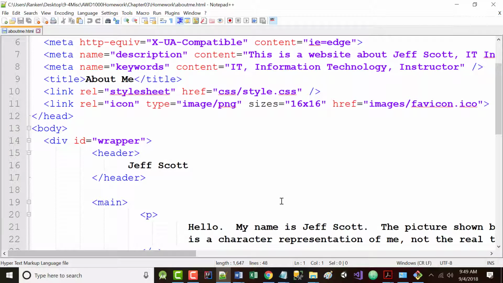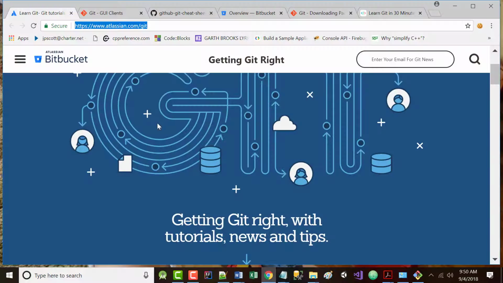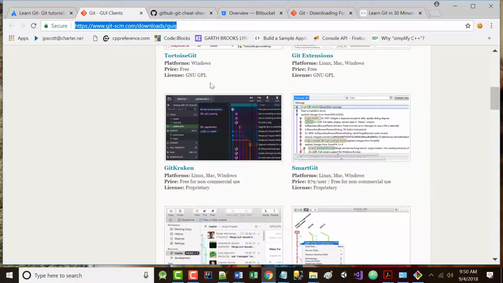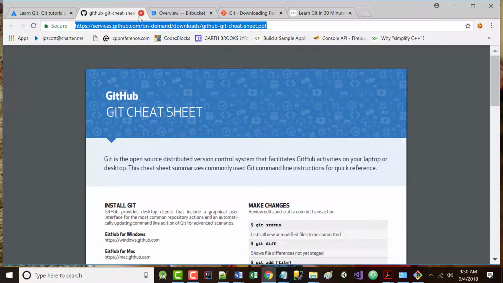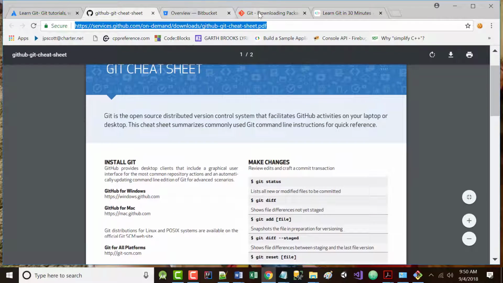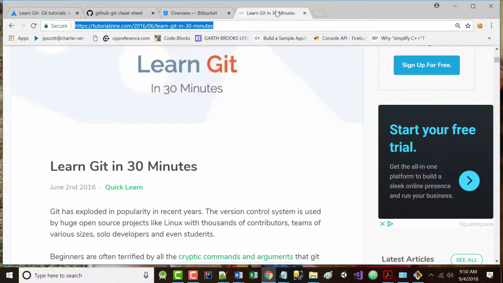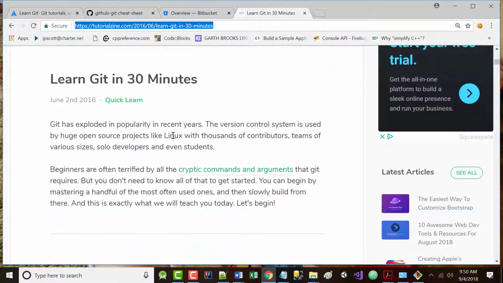All right, so again, if you weren't here today, what we did was we went over a bunch of different stuff using Git. And one of the things, too, that I should have gone over in class and I didn't, is this website, Atlassian.com. And I'm going to mention it to the class in just a minute. Here's some different Git clients you can use. That's not that big a thing. Here's a Git cheat sheet. And here's the Git download page, but you really might want to take a look at this learn Git in 30 minutes.